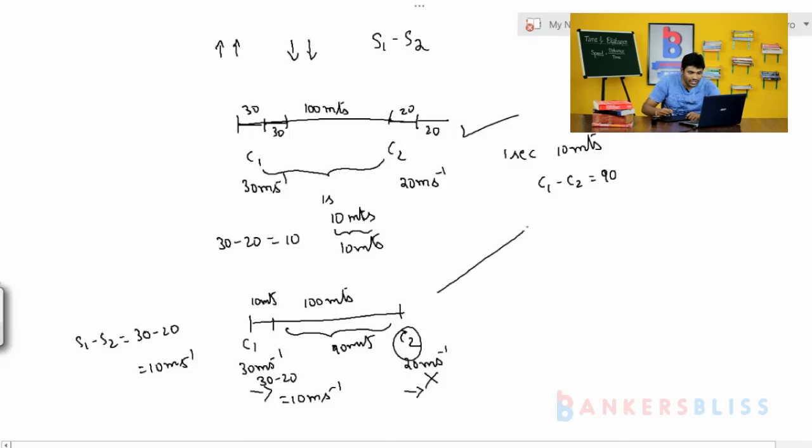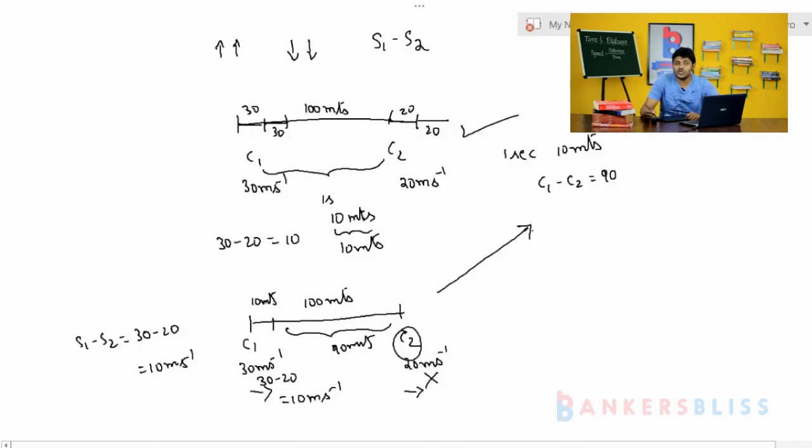So both the conditions are the same. In the initial condition, car 1 traveled 30 meters and car 2 traveled 20 meters, so altogether 10 meters distance was reduced between car 1 and car 2.